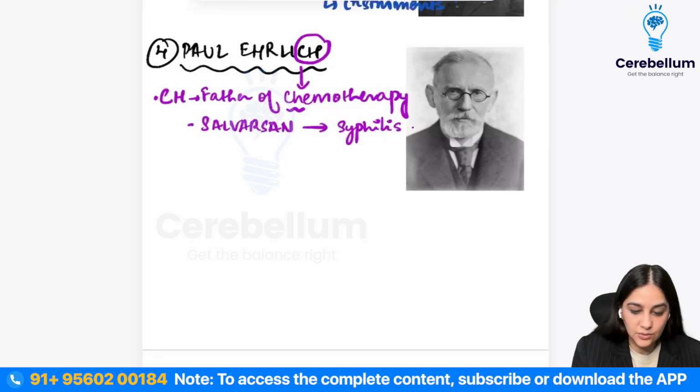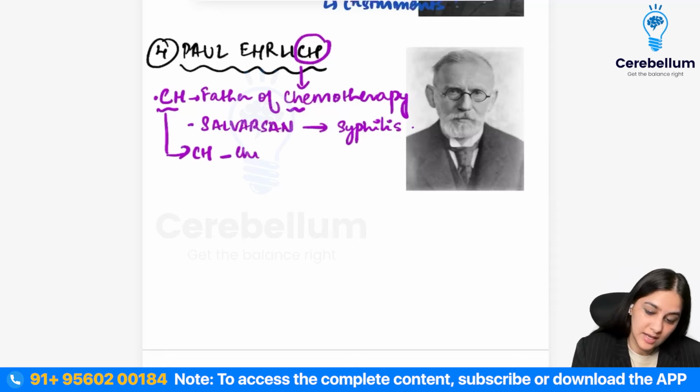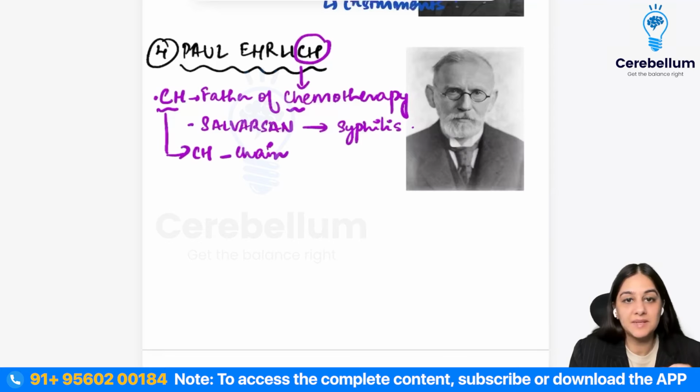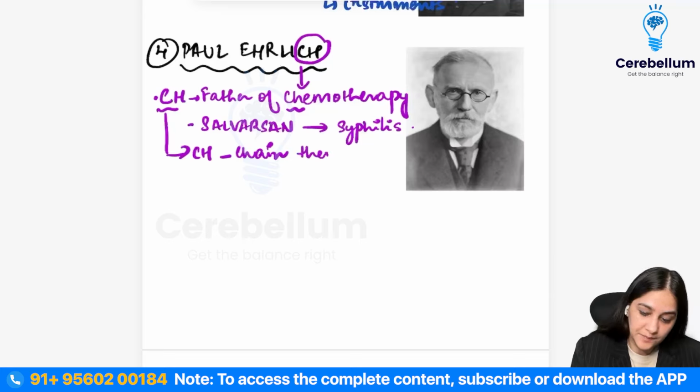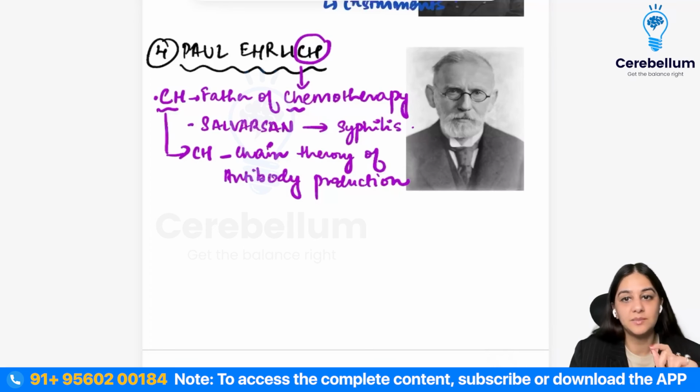Then what else did he do? Then he also gave us another concept which is known as the chain theory for antibody production. So he said that antibody production takes place in a form of a chain or a sequence. So chain theory of antibody production, right? So these are the two concepts with the word CH that is from his name.